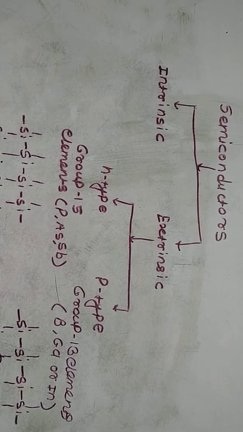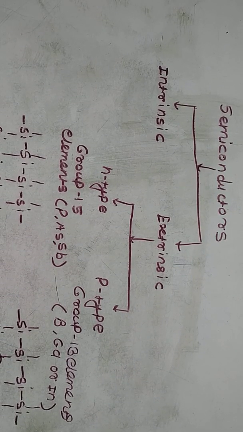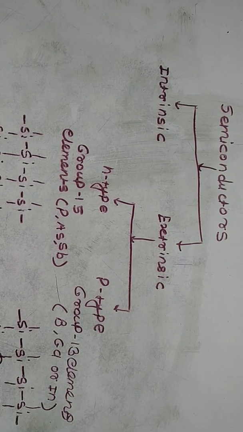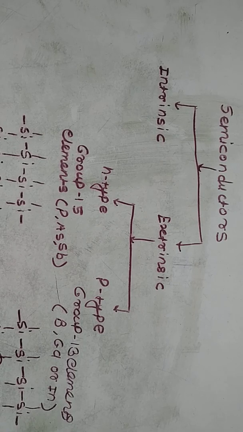Next point from the solid state is semiconductor. Know that semiconductor, that means what? It shows the property in between conductors and insulators. It is intermediate between metal and insulator. The metalloids silicon and germanium are semiconductors.